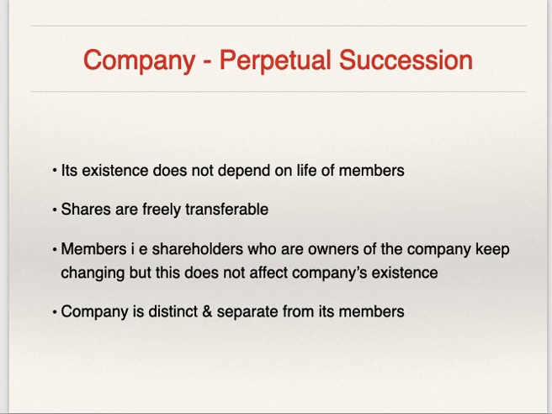Company has a perpetual succession. Perpetual succession means continuous existence. Existence of company does not depend on life of members.